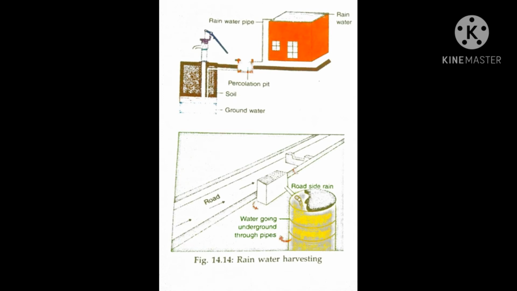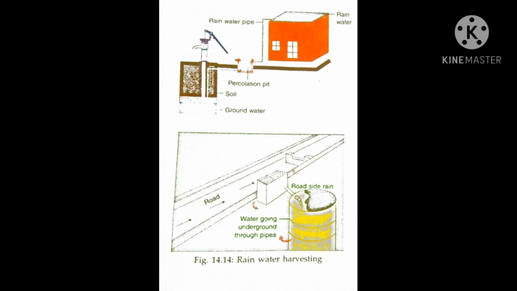Rooftop rainwater harvesting. In this method, the rainwater from the rooftop is collected in a storage tank with the help of pipes. Here it is filtered and then sent into a pit. This water in the pit seeps, that means percolates. Percolate means it moves through the soil.